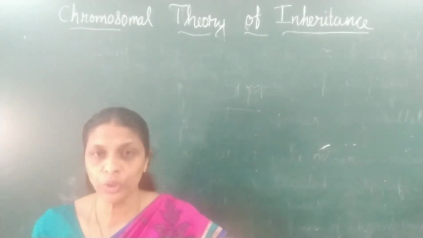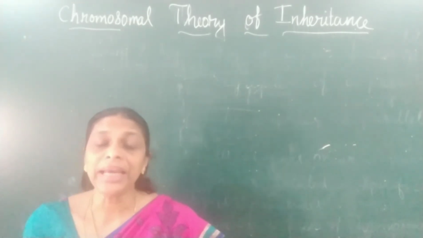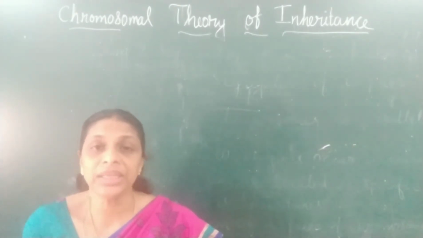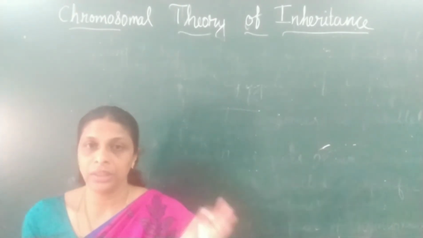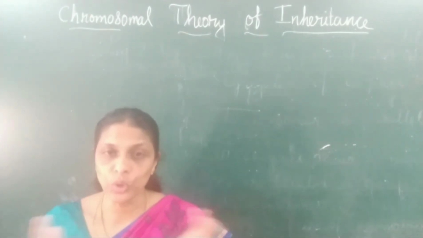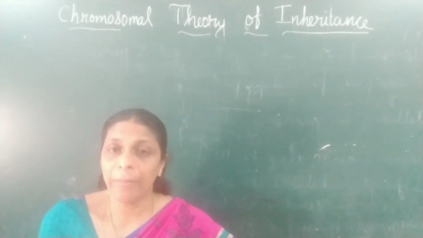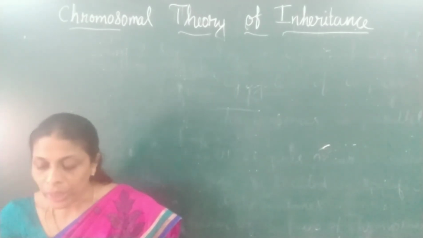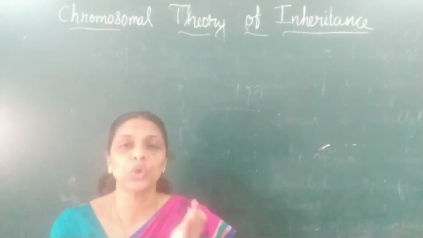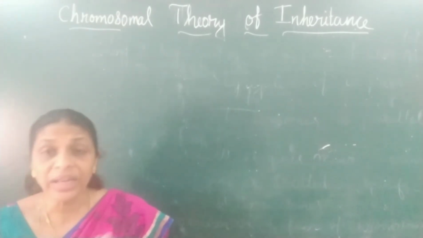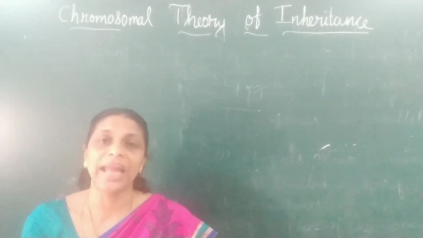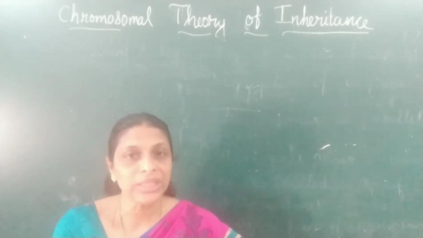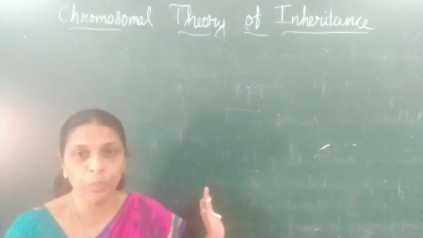Homologous chromosomes, right? And by the end of anaphase 2 of meiosis 2, the chromatids separate. So in anaphase 1, the chromosomes separate, and by the end of anaphase 2, the chromatids of each chromosome separate. And when the chromosomes separate, the alleles also separate. Hope this is clear. So these are the 4 points that you have to remember for the last point.